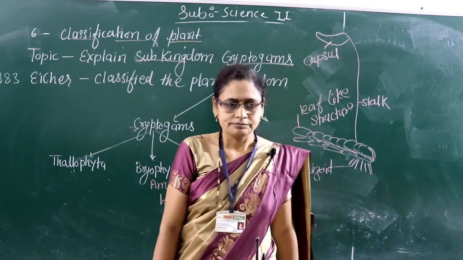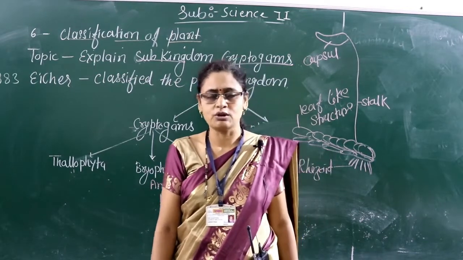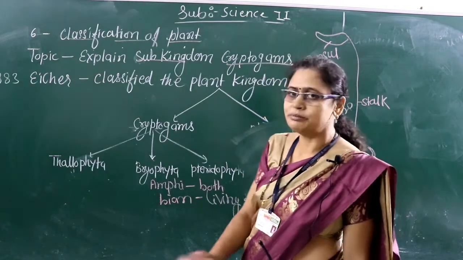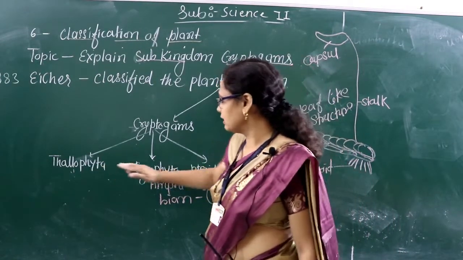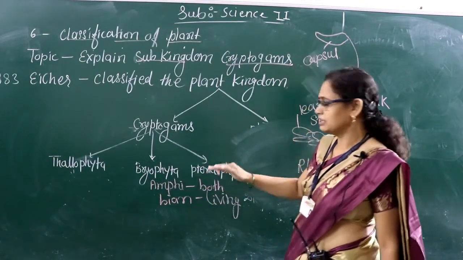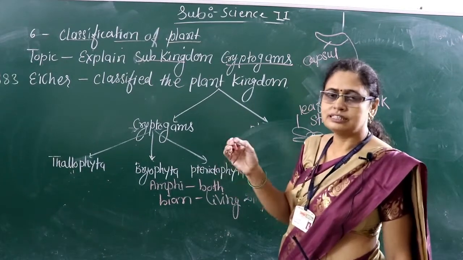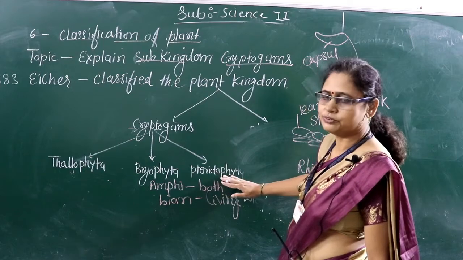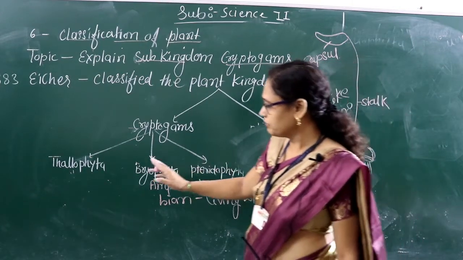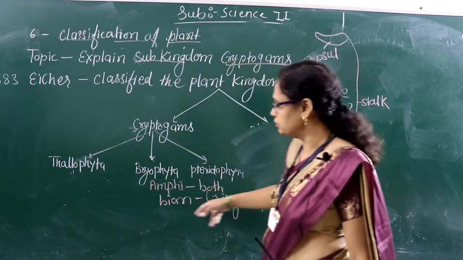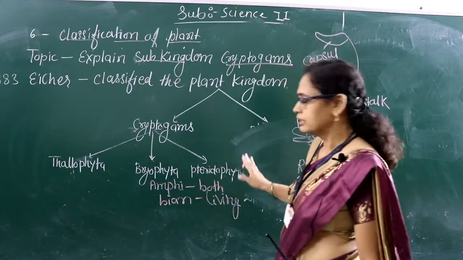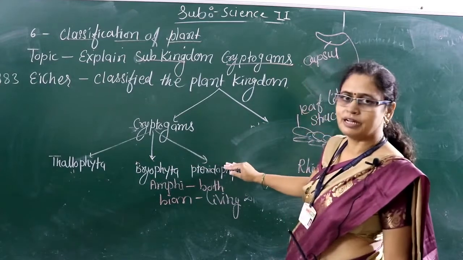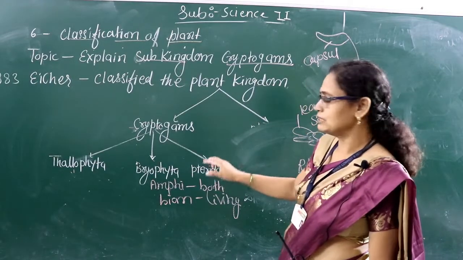And they don't have flowers or fruits, we cannot see all that structure in them, but they are in a developed condition, meaning as compared to thallophyta and bryophyta, in pteridophyta we can see real leaves, stem and root. All that developed structure we can see in the pteridophyta. So what can we see? We can see the process of evolution from thallophyta to pteridophyta. Here is the fiber-like structure, here is the thalloid structure. Now you can see the true plant, in which all the structures present in a plant are there.